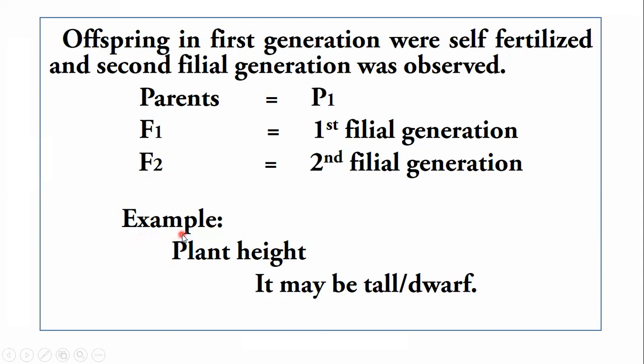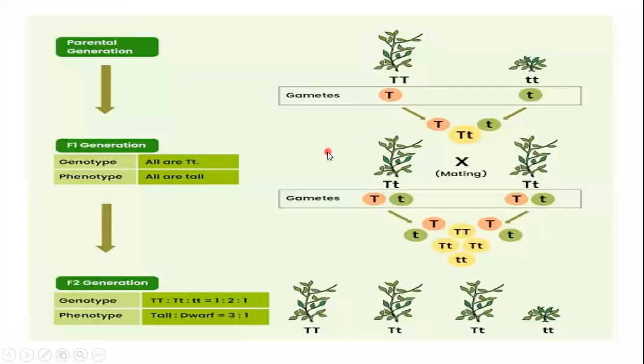The first example of monohybrid cross is plant height, a character of the plant that is present with 2 traits. The first trait is tall and the second is dwarf. So here is a monohybrid cross, and you can see a parental generation.